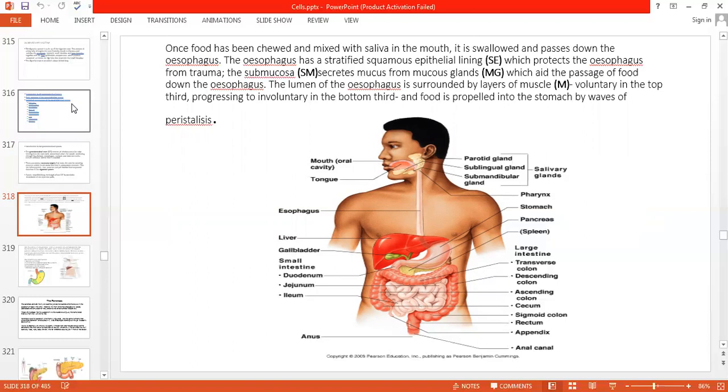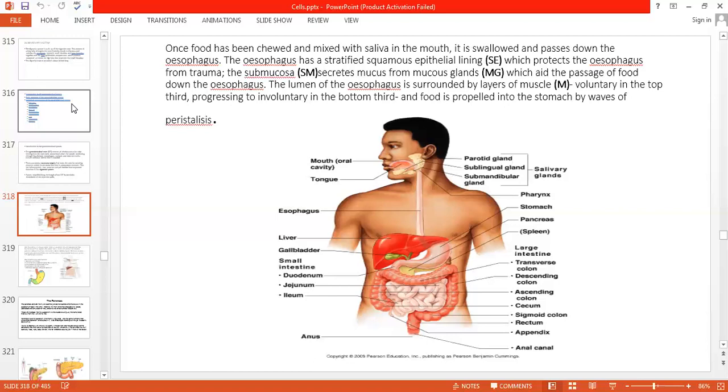Then comes the stomach. Then the accessory organs are the pancreas, liver, and gallbladder. And then we have the small intestine: duodenum, jejunum, and ileum, as shown in the figure. And the large intestine: transverse colon, descending colon, ascending colon. Then the cecum, the sigmoid colon, rectum. Then the appendix is also there, which is at the end of the large intestine. And the anal canal, through which the feces comes out.